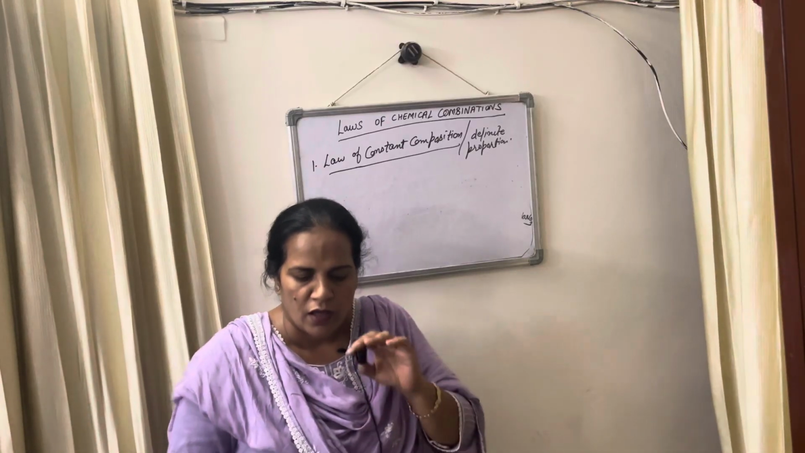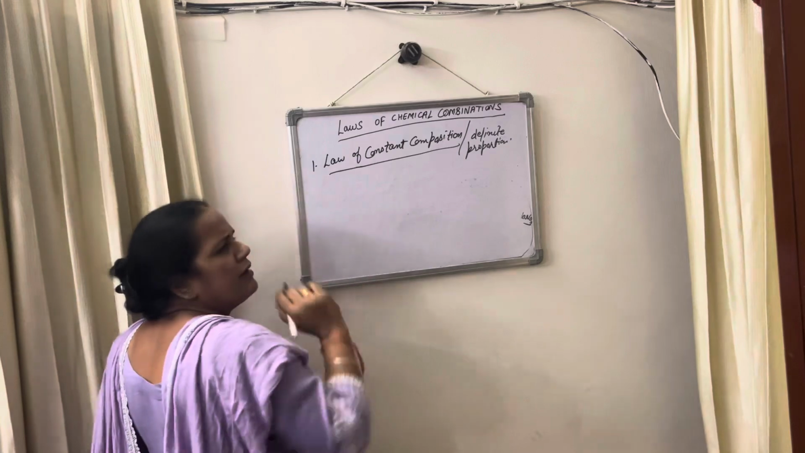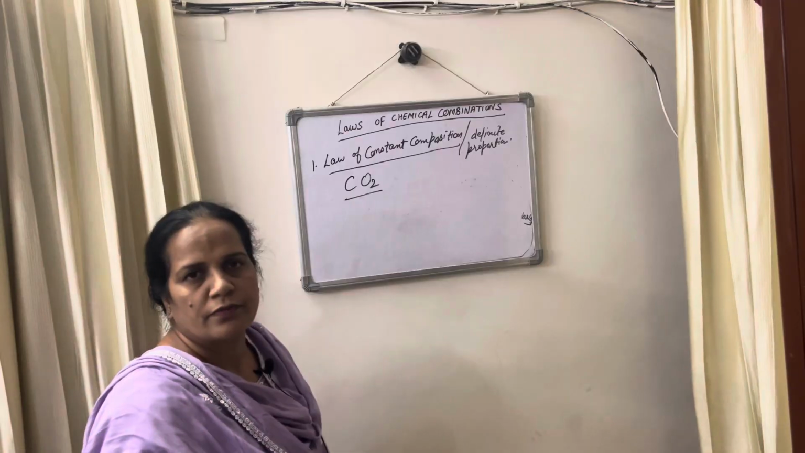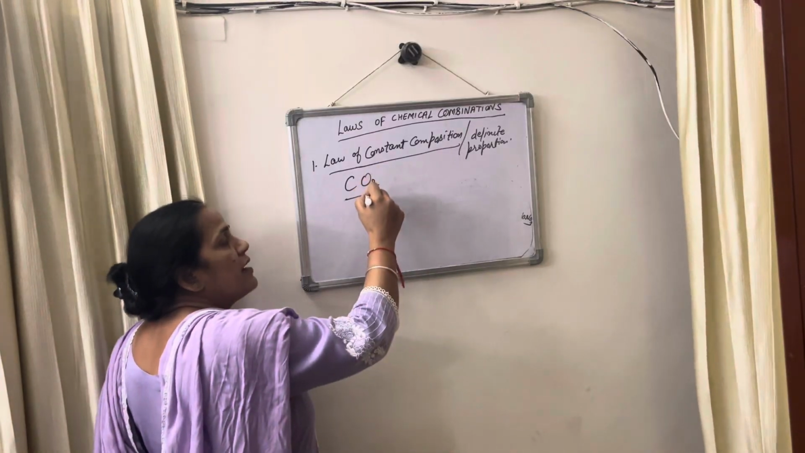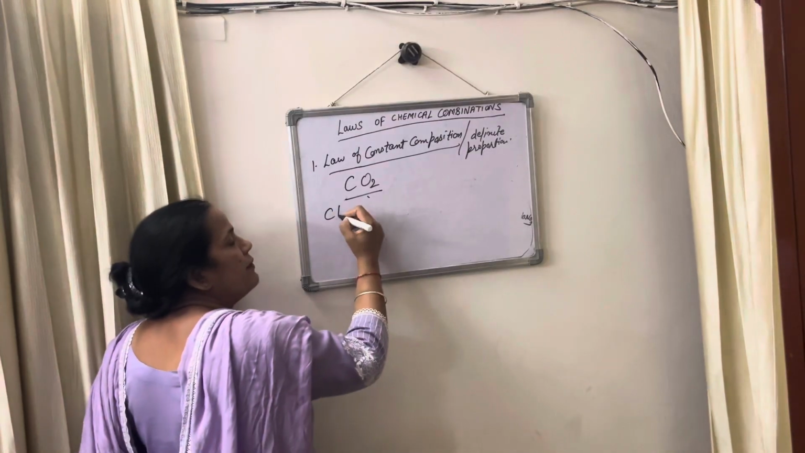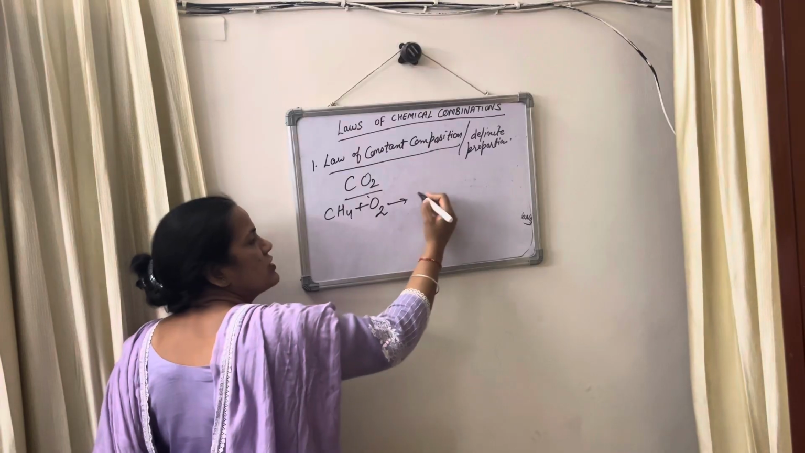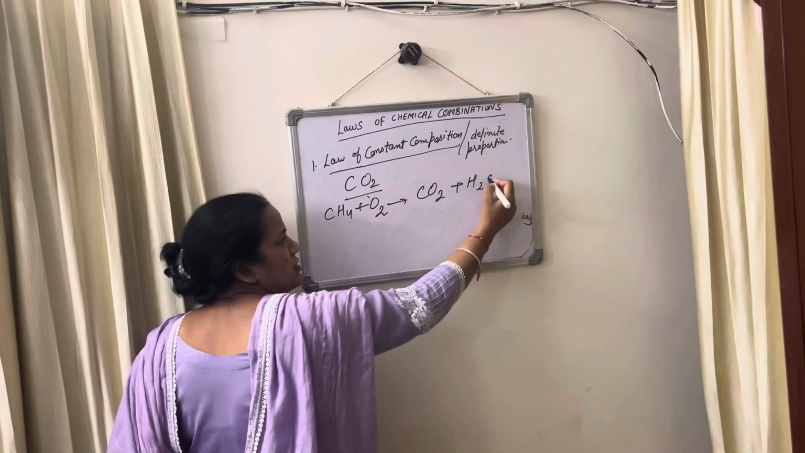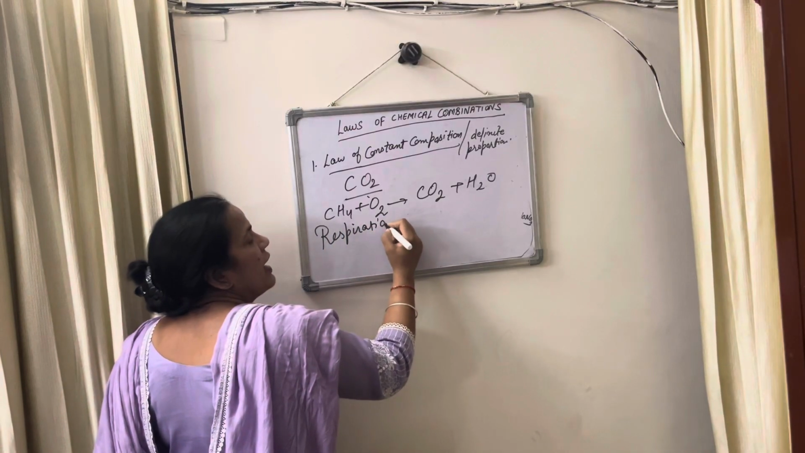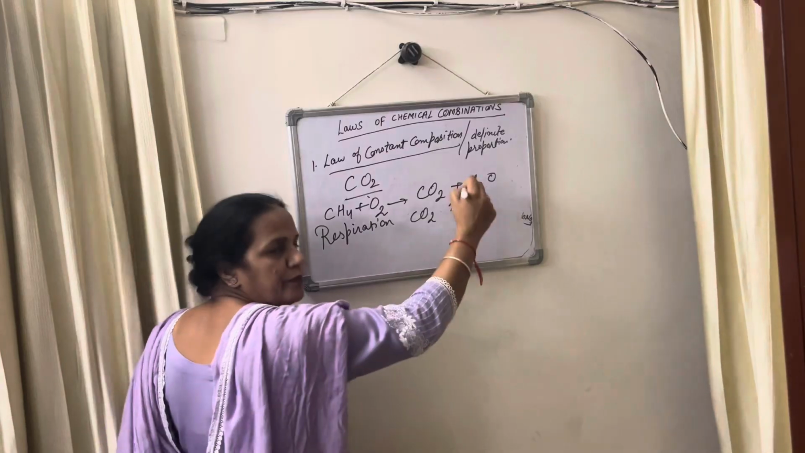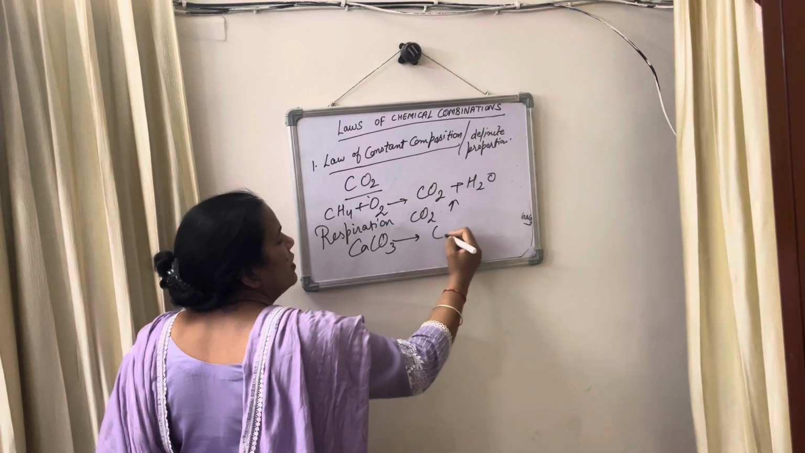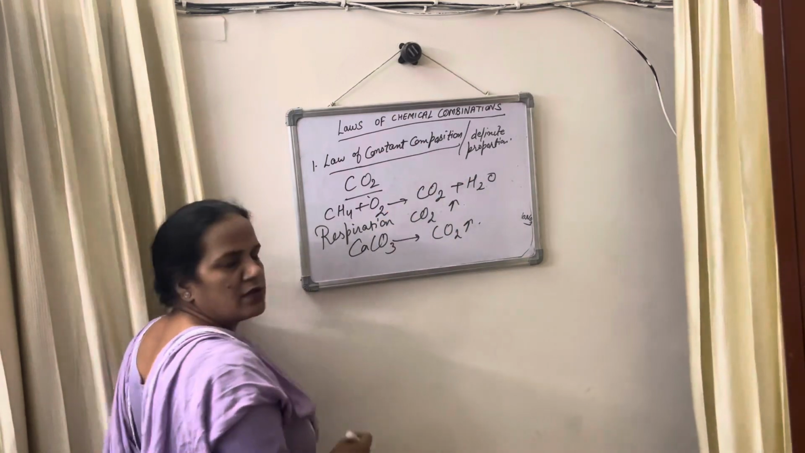For example, we take carbon dioxide. We get this carbon dioxide from various sources. When any hydrocarbon is burnt in the presence of oxygen, the products are carbon dioxide and water. During respiration, carbon dioxide gas is released. If we heat calcium carbonate, again carbon dioxide gas is released.